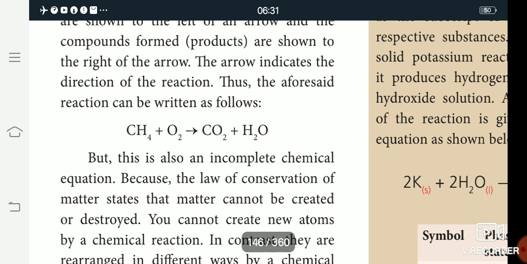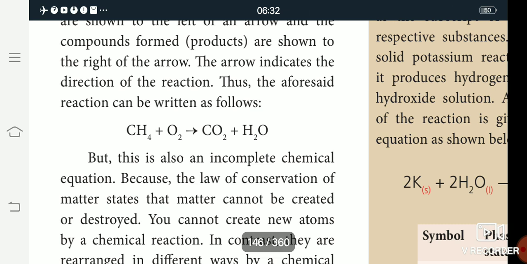Then the balancing of the equation. In this reaction, the total number of carbon atoms on the left hand side is 1, hydrogen atoms is 4, and oxygen atoms is 2. On the right hand side, the product, carbon atoms are 1 and oxygen atoms are 3: 2 from carbon dioxide and 1 from water. Then how many hydrogens? 2 hydrogens are present.